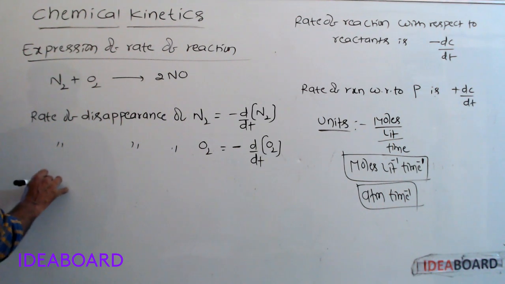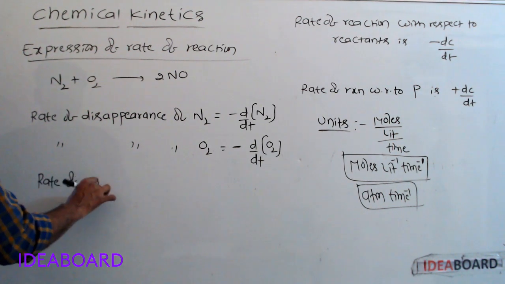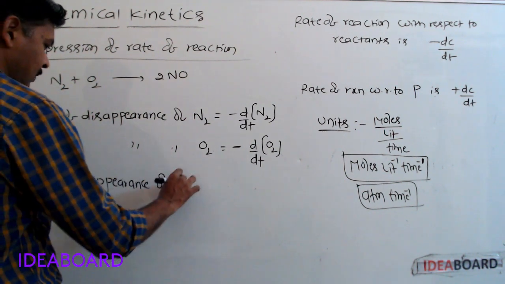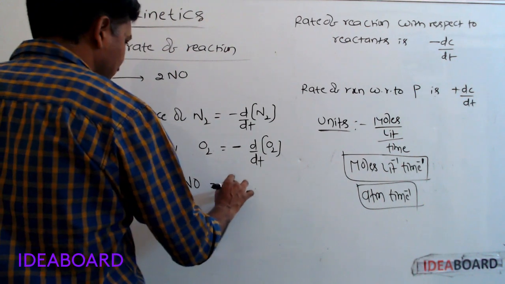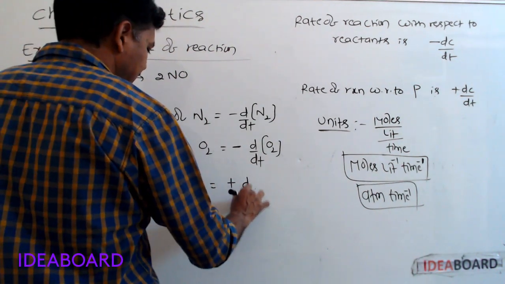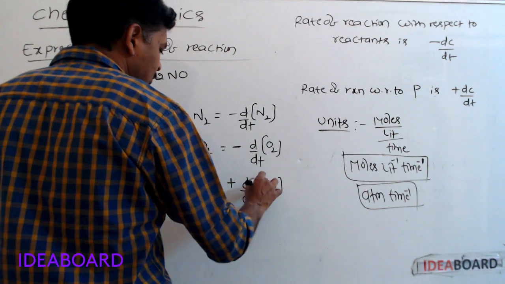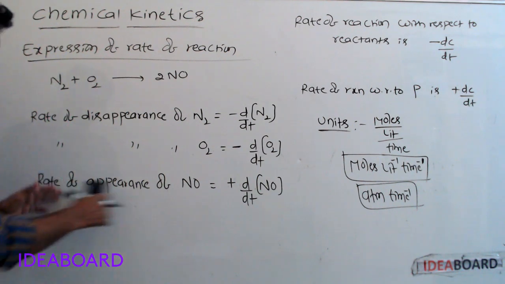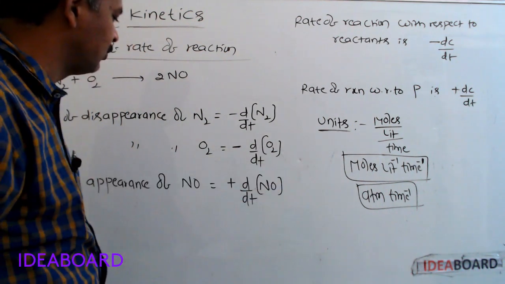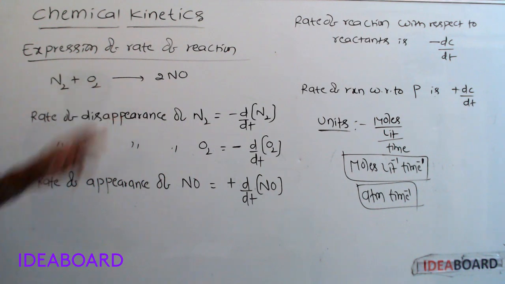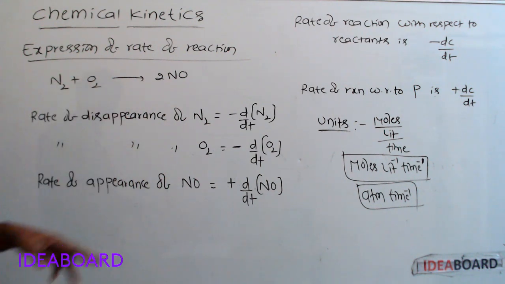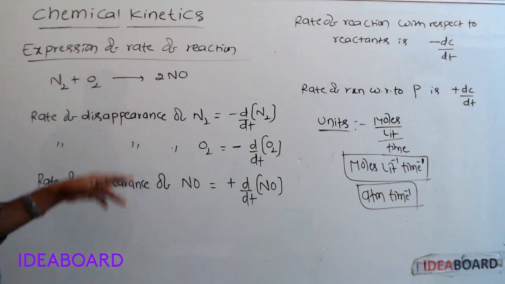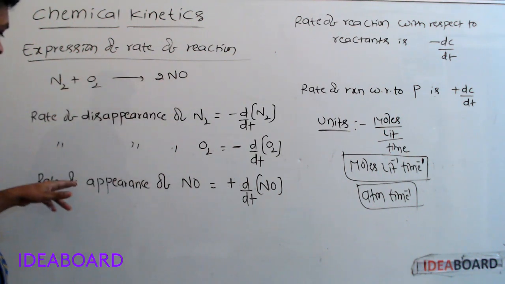Next, rate of appearance of NO is equal to plus d by dt of NO concentration. These two are the reactants. They disappear as the time proceeds. NO is product. It appears. So with respect to N2 and O2, rate of disappearance. With respect to NO, rate of appearance.